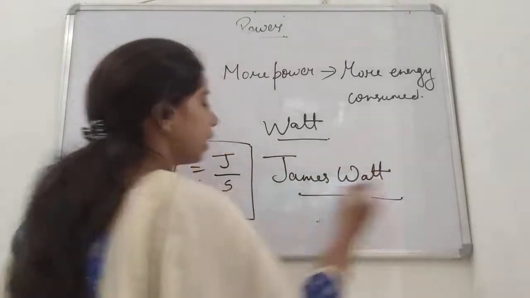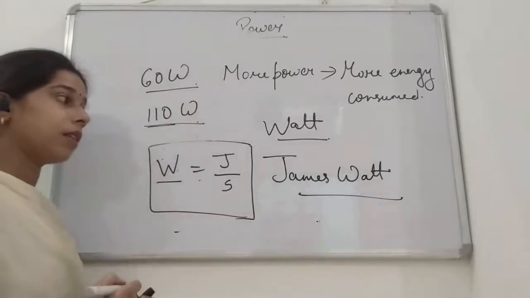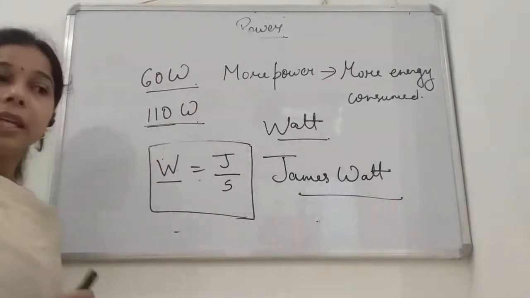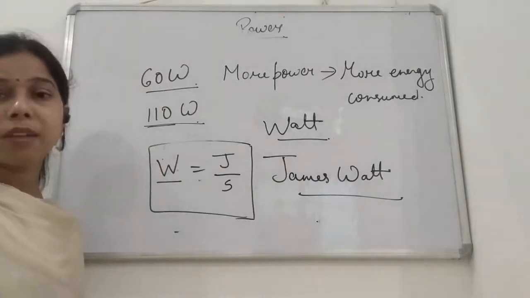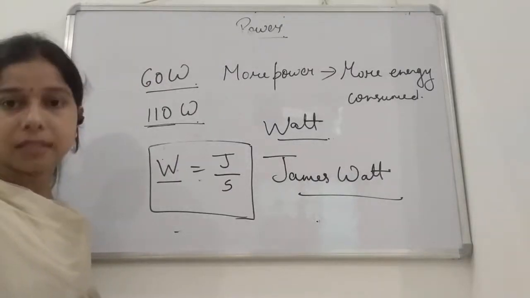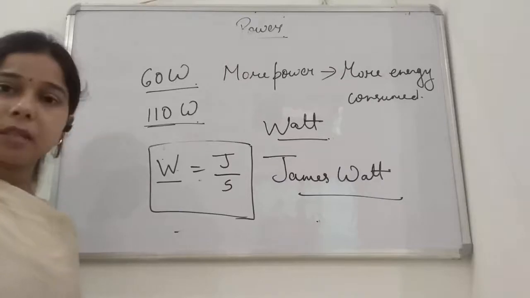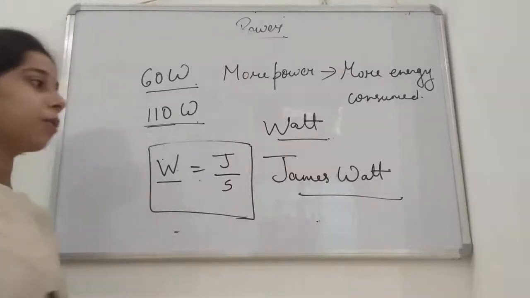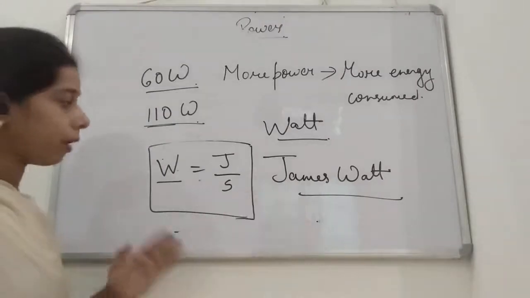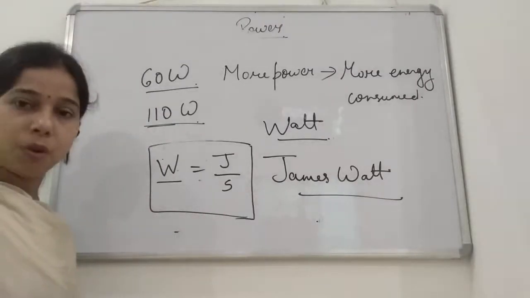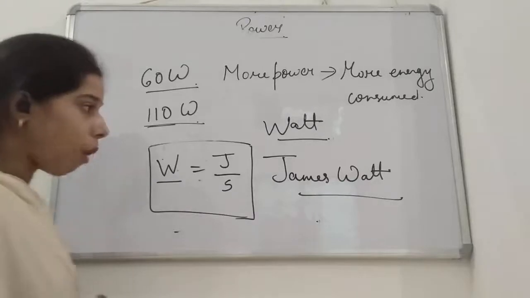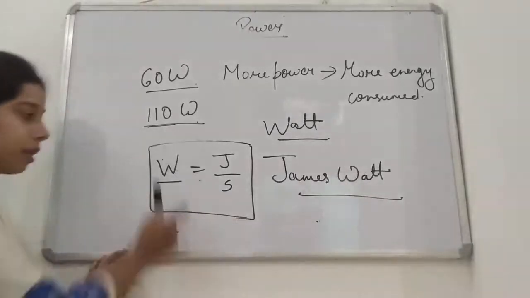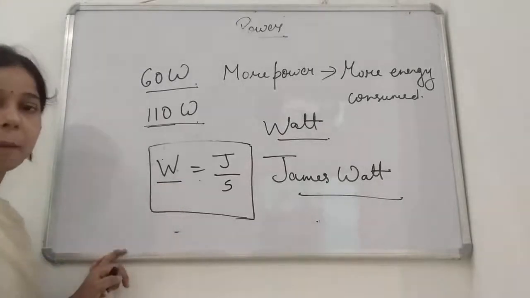After his name, the unit of power has been given as watt. He was famous for improving the design of the steam engine, and the steam engine is basically about power, students. For that purpose, his name Watt has been given as the SI unit of power.